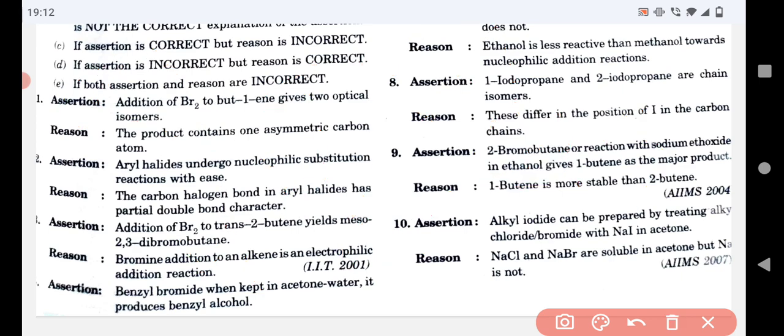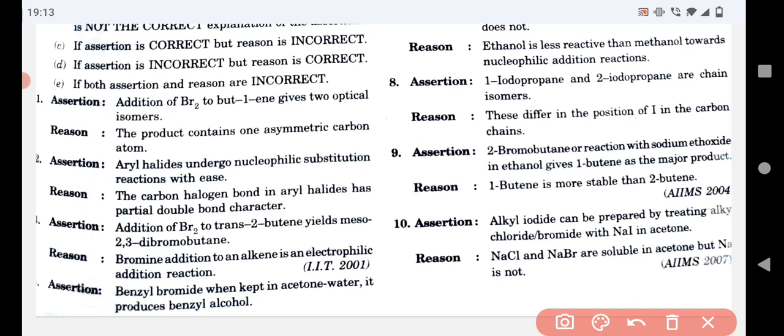So now think about the reason. That sentence is correct. The second one, the reason: bromine addition to an alkene is an electrophilic addition reaction. That is a correct sentence. That's why option B is correct for this assertion as well as this reason. Now we have to move on to question number 4.